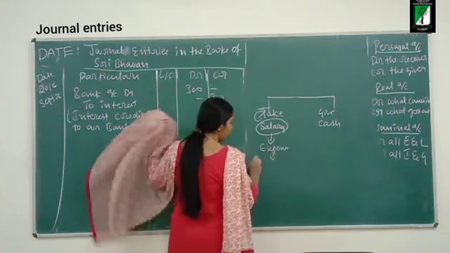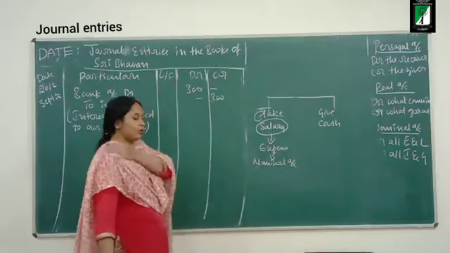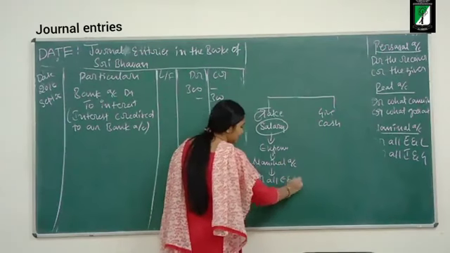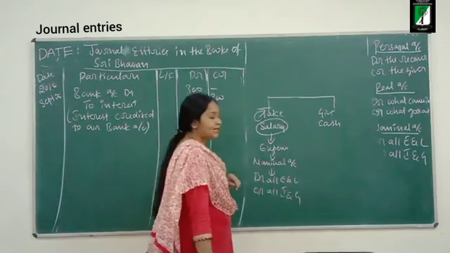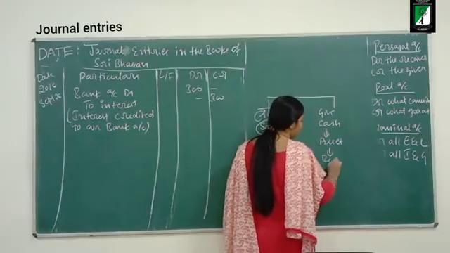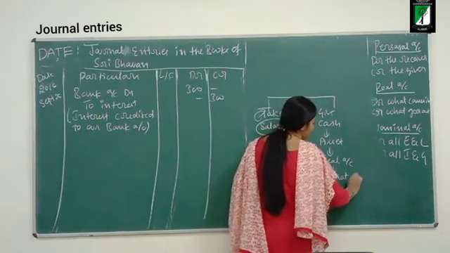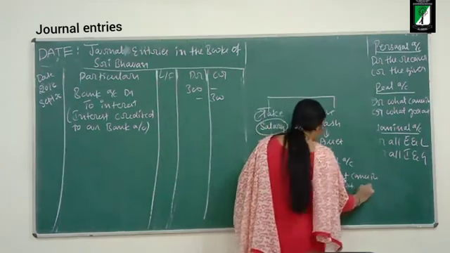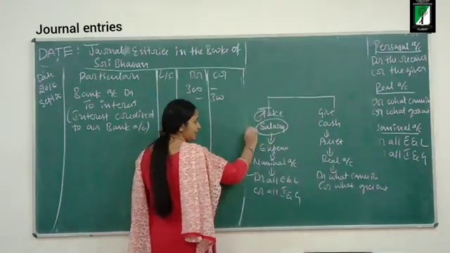If it is an expense, which account rule? Nominal account rule. What does nominal account tell? Debit all expenses and losses, credit all incomes and gains. Okay, cash is an asset. If it is an asset, which account rule? Real account rule. What does real account tell? Debit what comes in, credit what goes out. Now, salary is an expense again to the business.